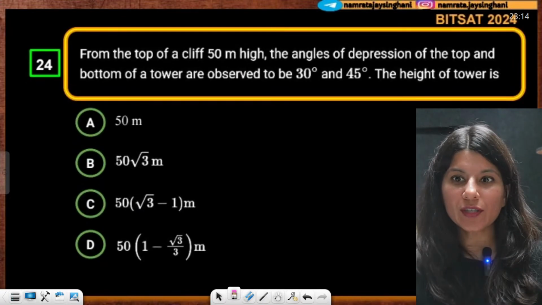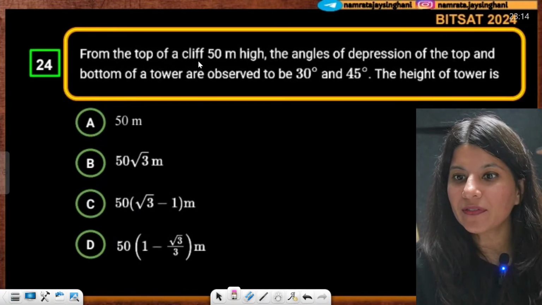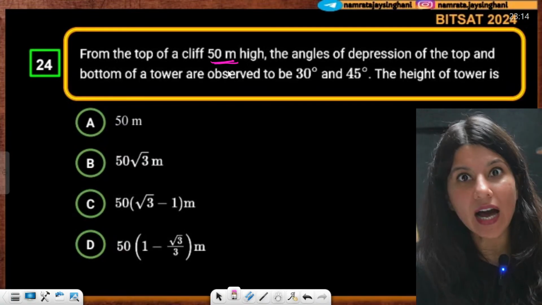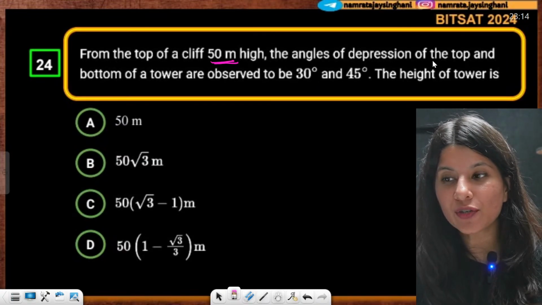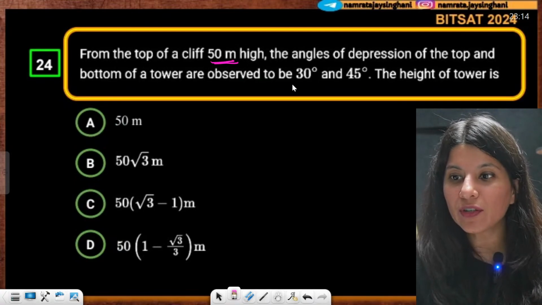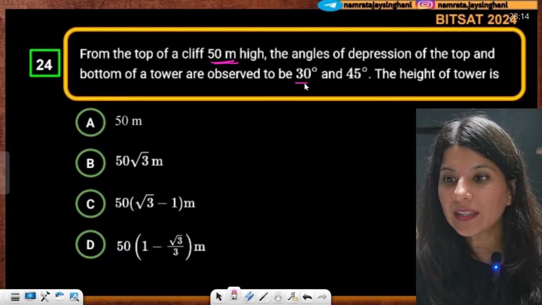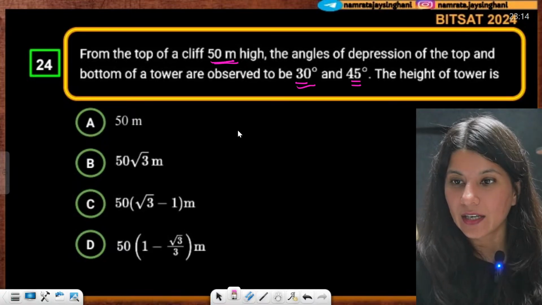Now this question. From the top of a cliff 50 meters high, the angles of depression of the top and bottom of a tower are observed to be 30 degrees and 40 degrees. See, what we are doing is,